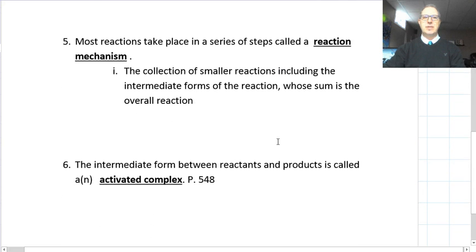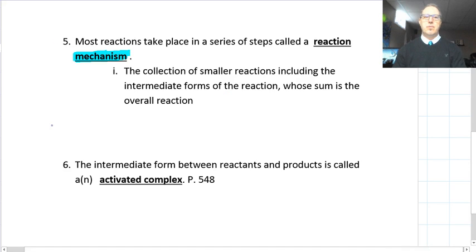Question number 5 and 6. Most reactions take place in a series of steps called a reaction mechanism. A mechanism by which something happens is the specific steps in which you go from the start to the end. The collection of smaller reactions, including the intermediate forms of the reaction, whose sum is the overall reaction.